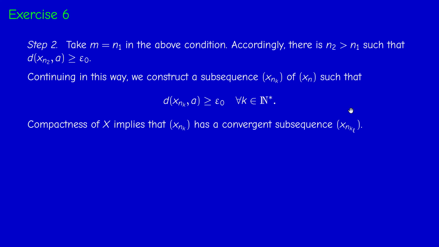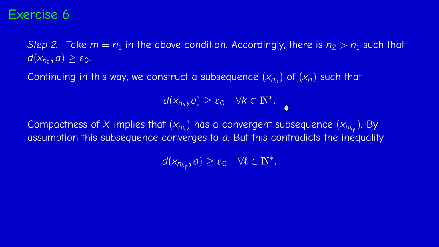Now, since X is compact, the sequence X nk has a convergent subsequence that I call X nkl. Therefore, by the assumption, X nkl must converge to A because A is the unique cluster point or accumulation point. But this is a contradiction.